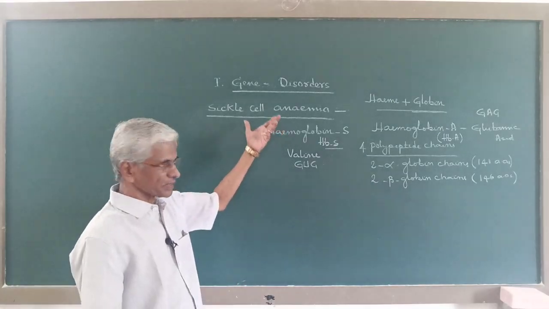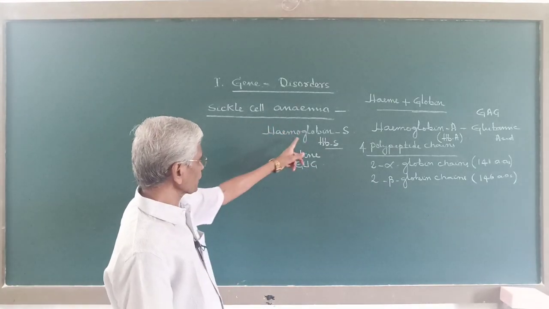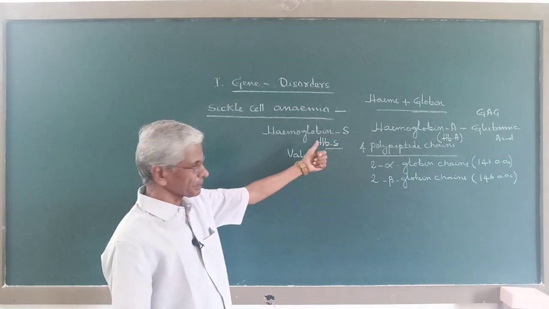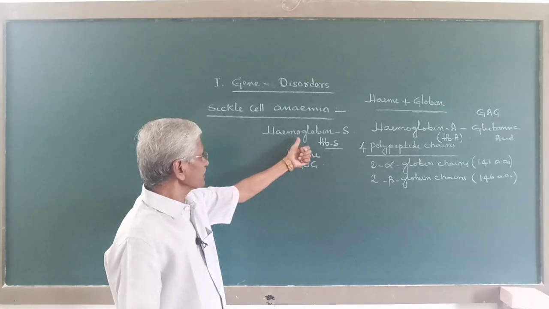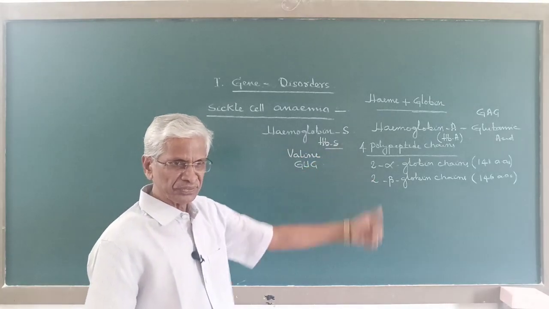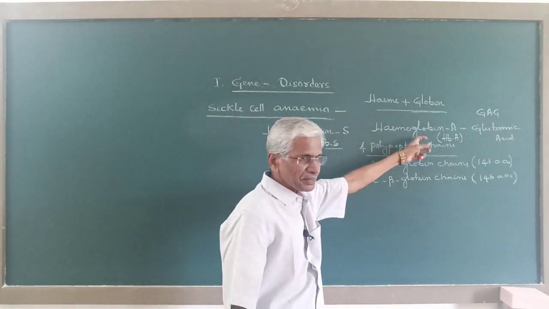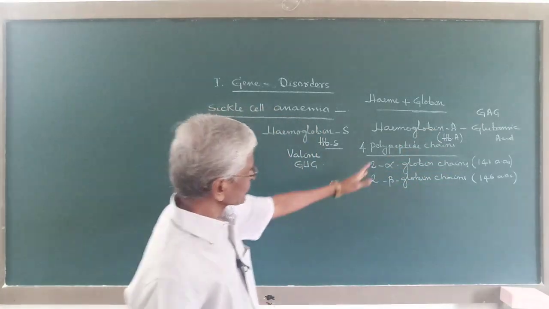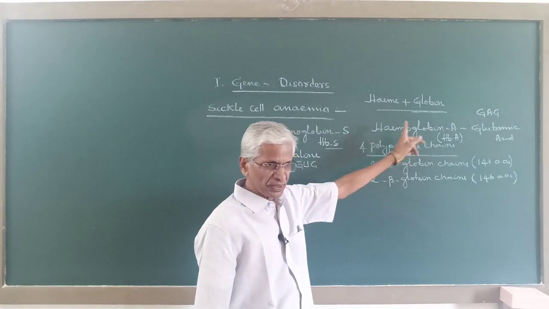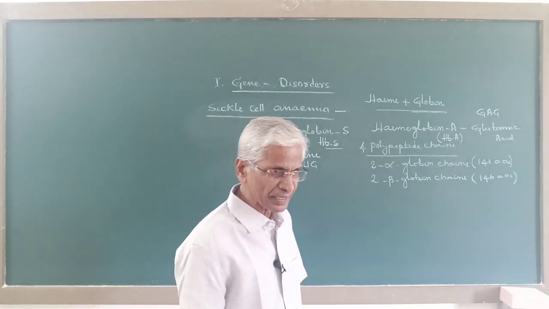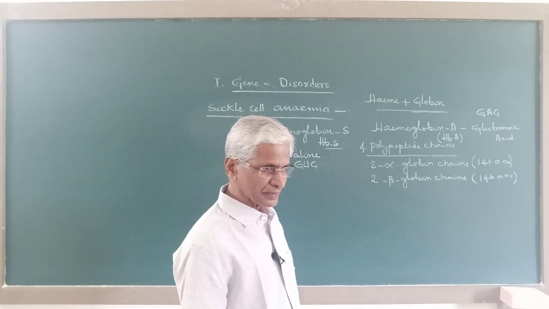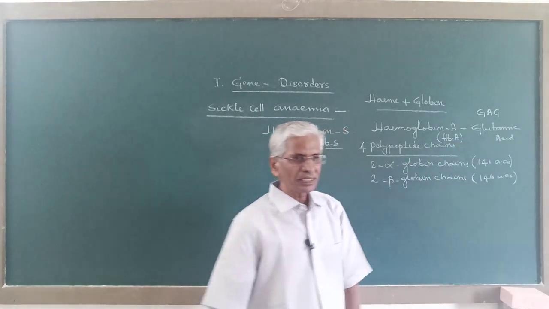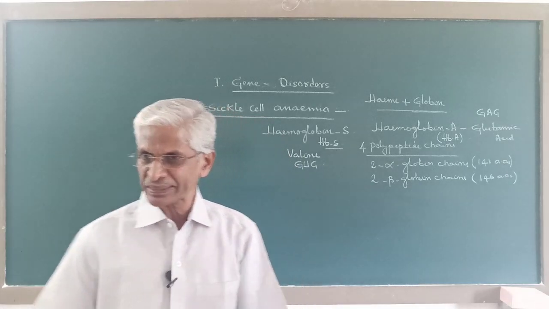Now in this sickle cell anemia, the hemoglobin is an abnormal hemoglobin, and it has a difference with the normal hemoglobin present in normal individuals. In normal individuals, the normal hemoglobin, called hemoglobin A, has in the beta chain at the 6th place the amino acid glutamic acid.